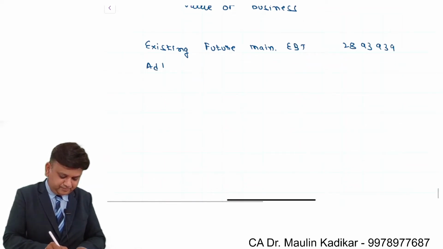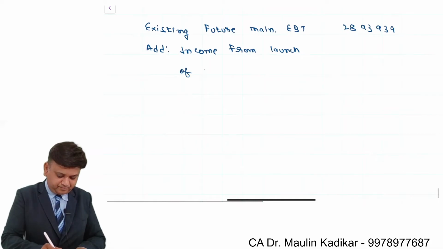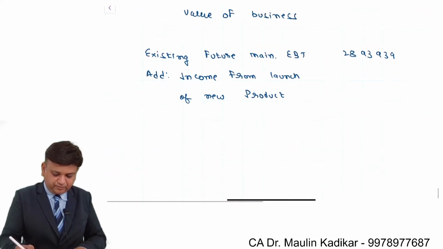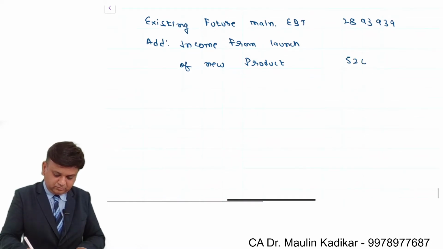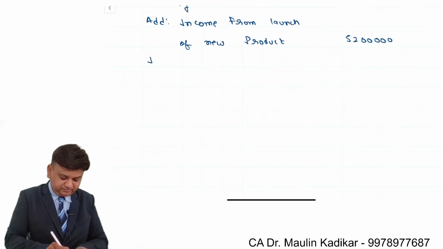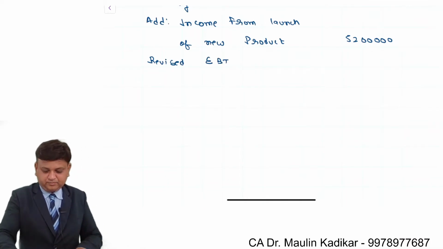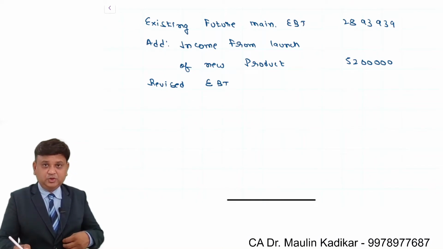Add income from launch of new product, an amount of rupees 52 lakhs. So this is revised EBT. So 2893,939 plus 52 lakhs.